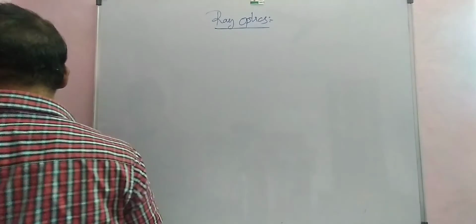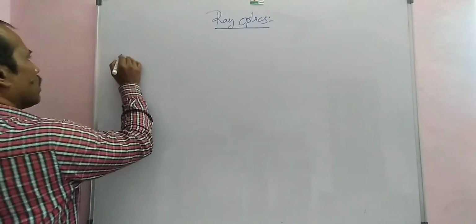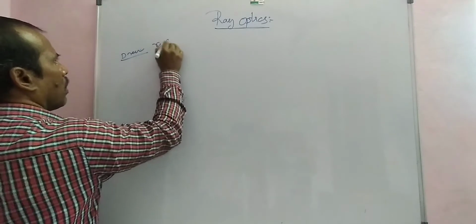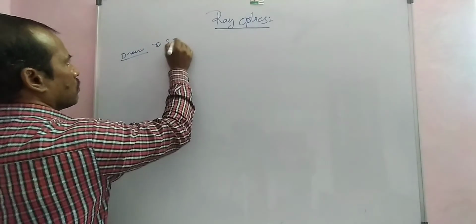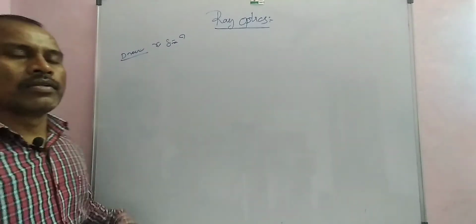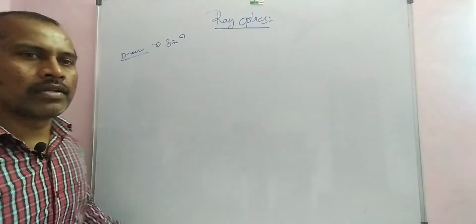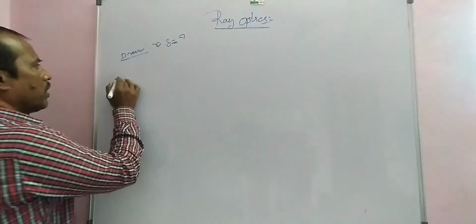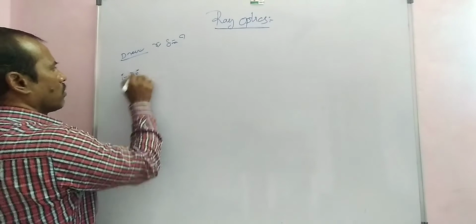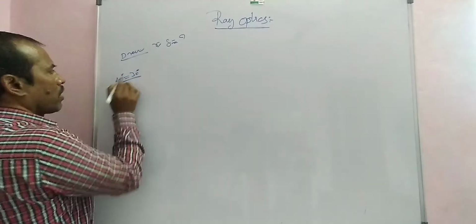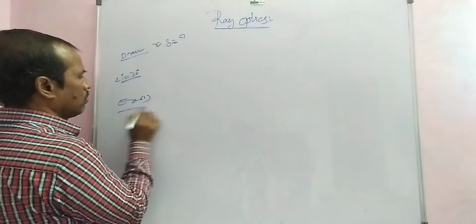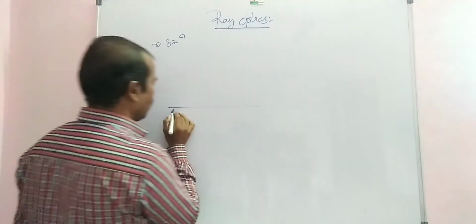Now find and draw the angle of reflection and angle of deviation. For example, I is equal to 30 degrees, the angle of incident. Example 1. This is a plane mirror.